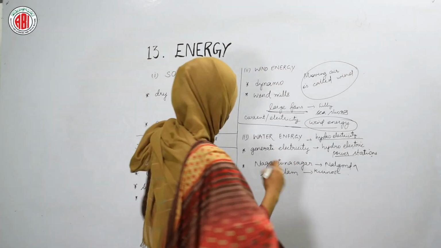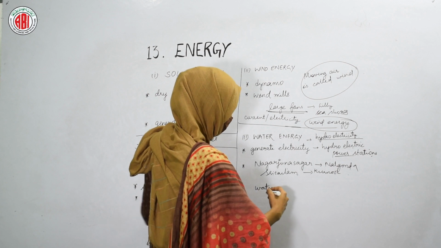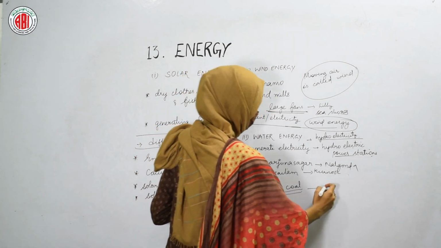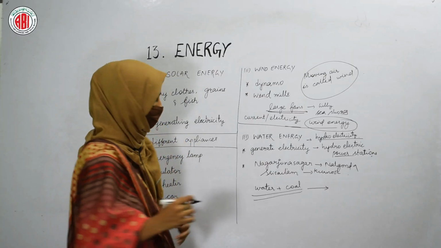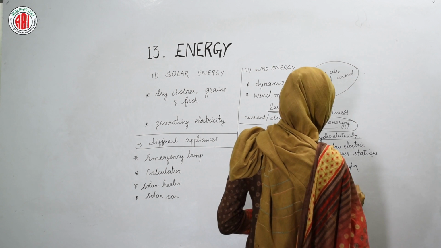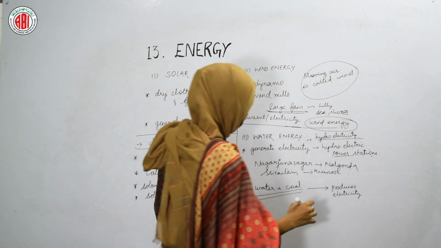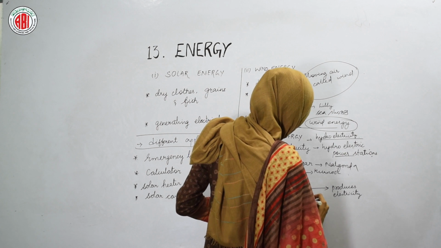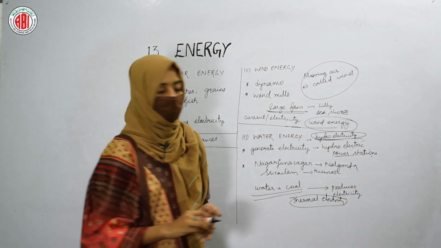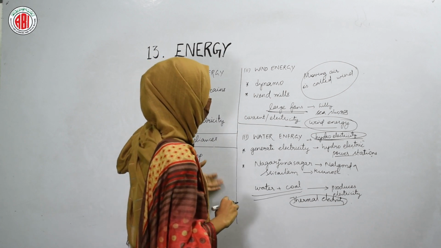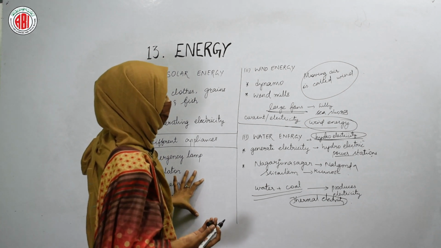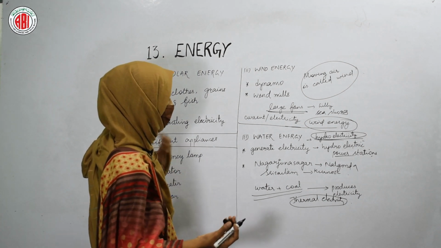Besides this, water is also heated with coal in some other power stations. When the water is heated with coal, it gives out water vapor, and as a result it also produces electricity. This kind of electricity, where water is heated with coal, can be termed thermal electricity. This is how different energies are required to generate electricity, and based on the source from where the energy comes, we can name them by different names.